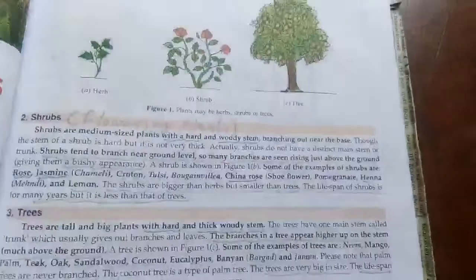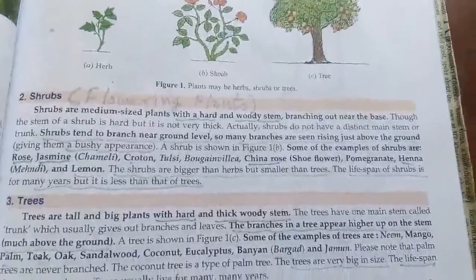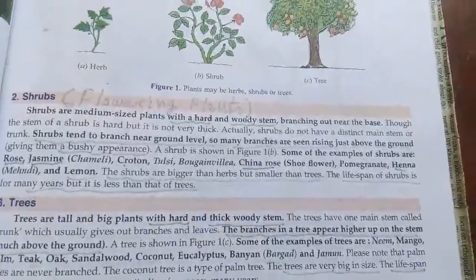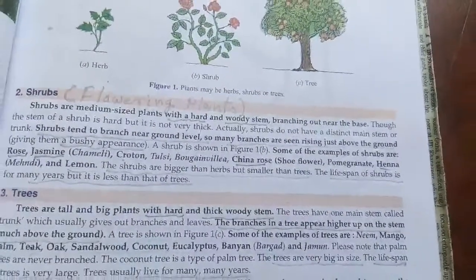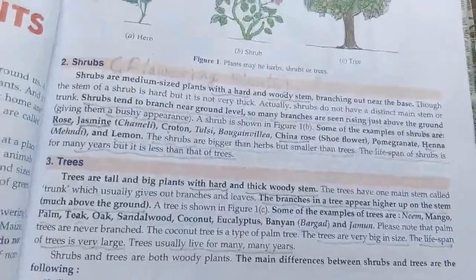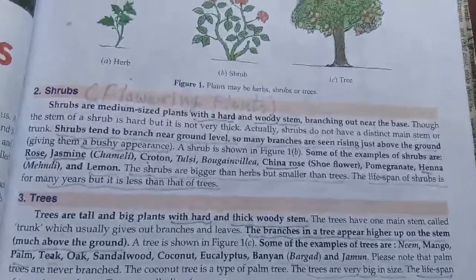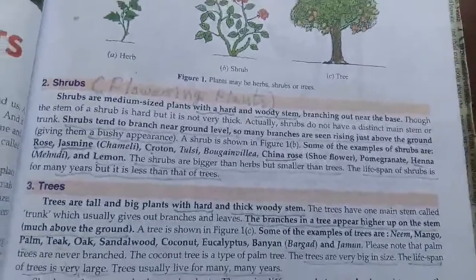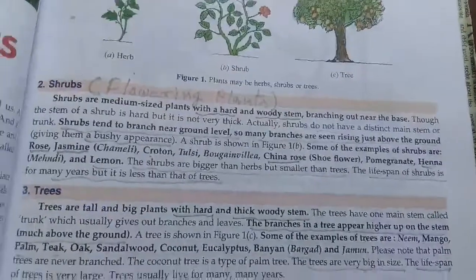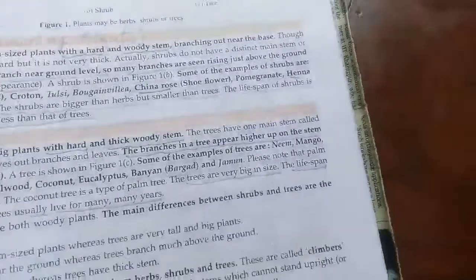Shrubs tend to branch near the ground level, so that we can see many branches rising above the ground. Examples are rose, jasmine, lemon, mehendi, bougainvillea, china rose, and so on. The lifespan of a shrub is many years, but less than trees. It can live for 4-5 seasons also.